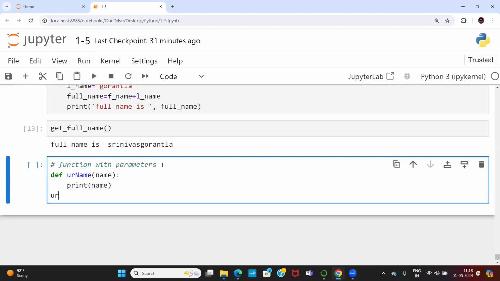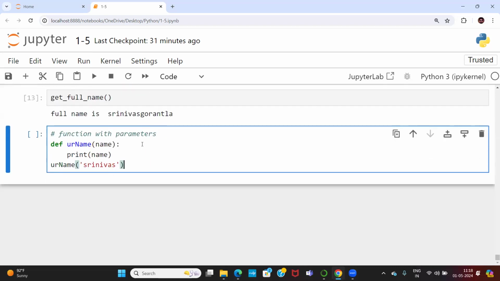Okay, call your function. I'm calling the function, and when I'm calling the function, I'm passing the value. So what is this function with parameters? Whenever you are defining a function, inside the parenthesis I am writing one parameter, one argument. This is called an argument. What is the argument name here? The argument name is name.